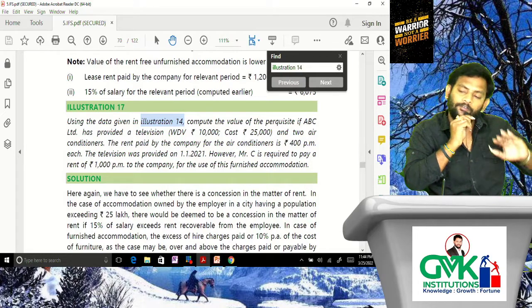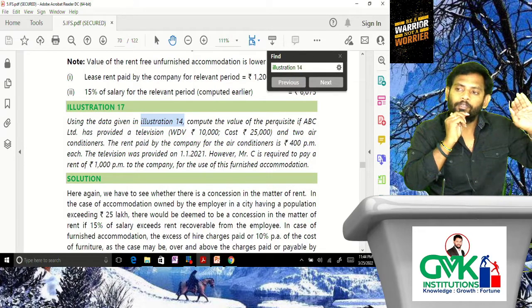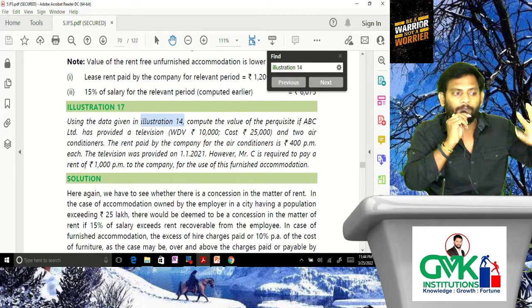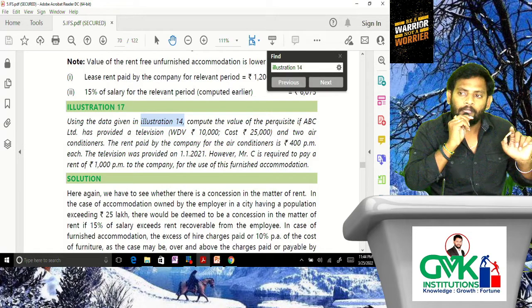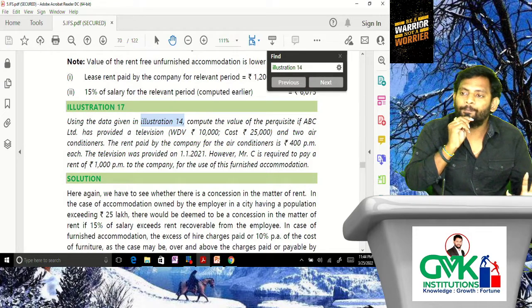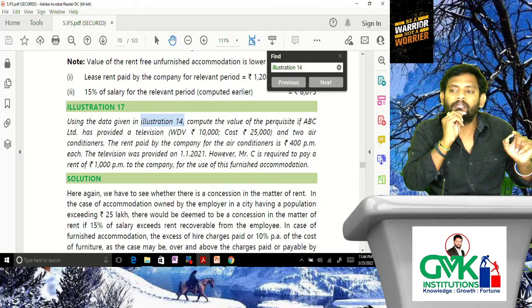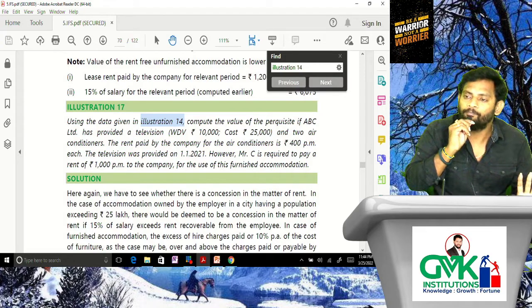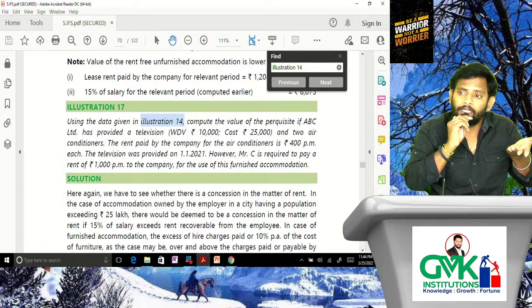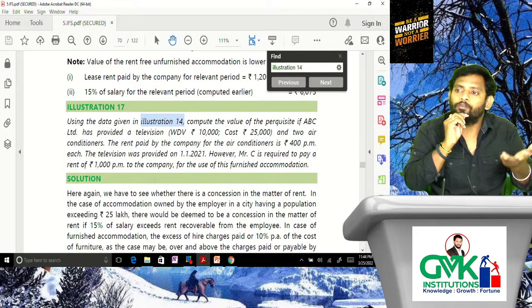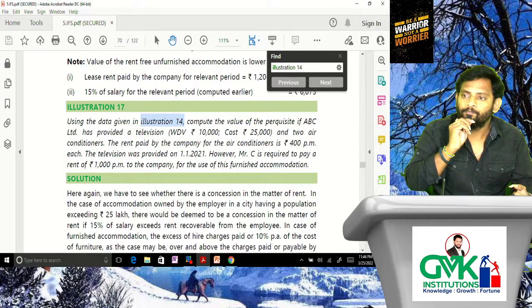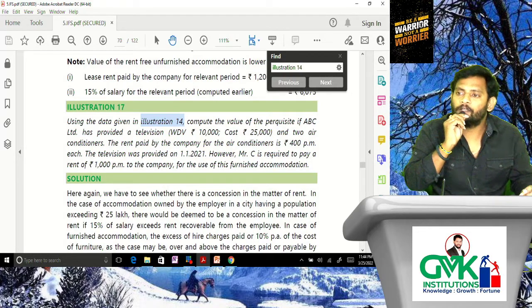Here the accommodation is owned by the employer, because in illustration 14 we need to consider it. And furniture has been provided, that means it is a furnished accommodation. And some rent has been collected, that means it is concessional furnished accommodation. Tell me, in case of furnished accommodation, how to determine TV of benefit towards value of furniture? Because we need to add that value of furniture to RFUFA. Then only we will get RFFA.